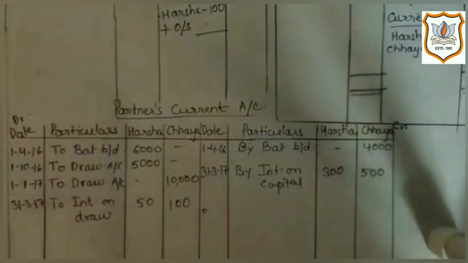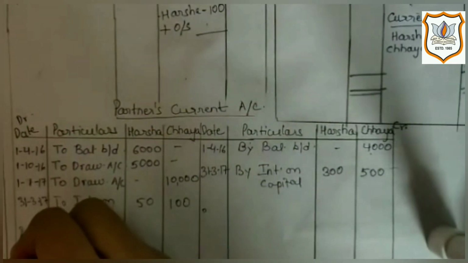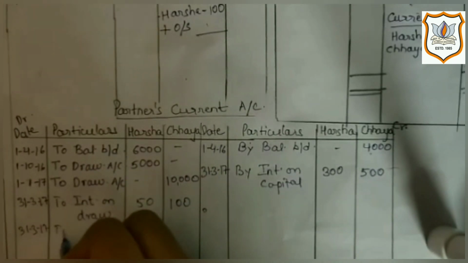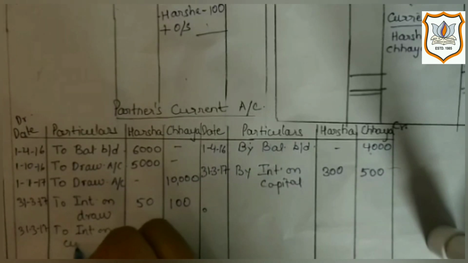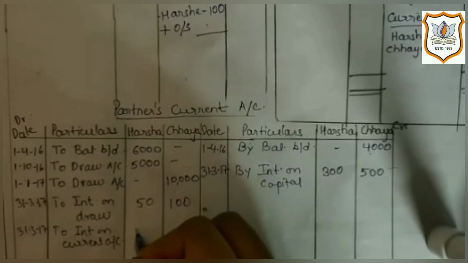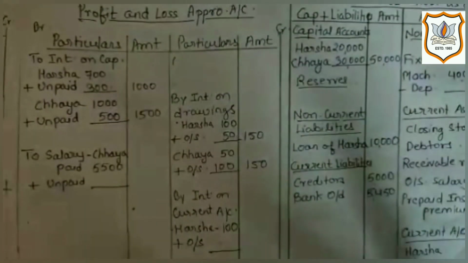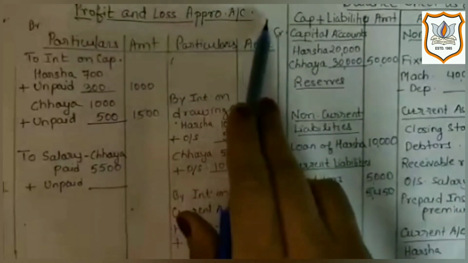So first effect would be on debit side of partner's current account, 31st March 2017, to interest on current account, rupees 500 in the column of Harsha. And second effect of it we will give on credit side of profit and loss appropriation account.